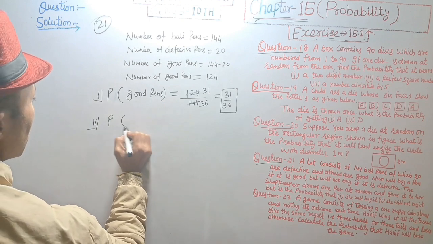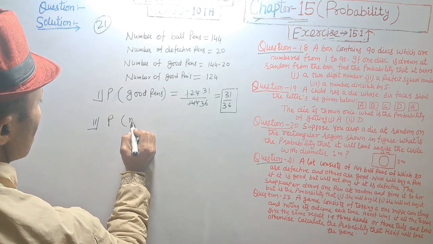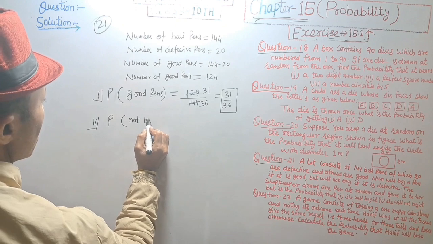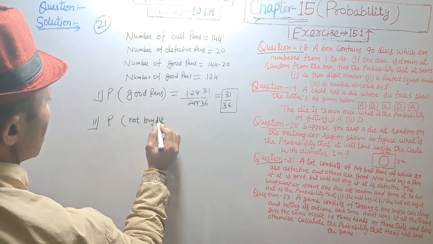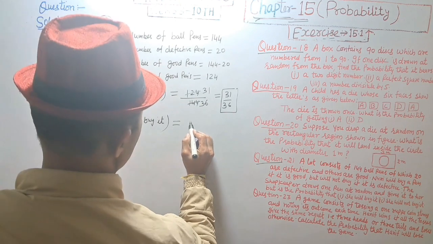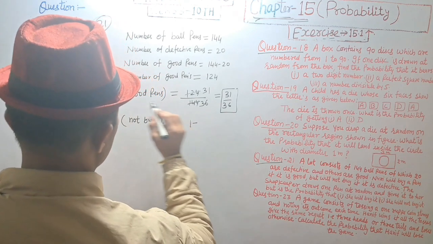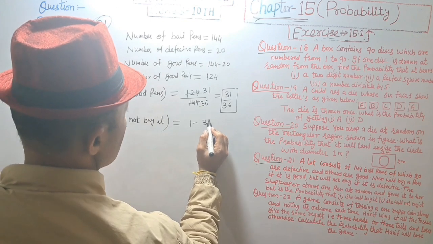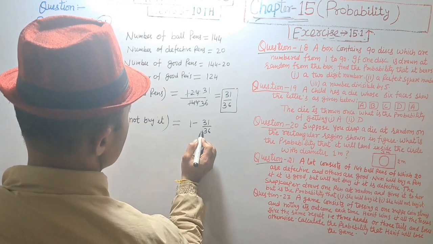Probability she will not buy it is equal to 1 minus probability of good, 31 upon 36.